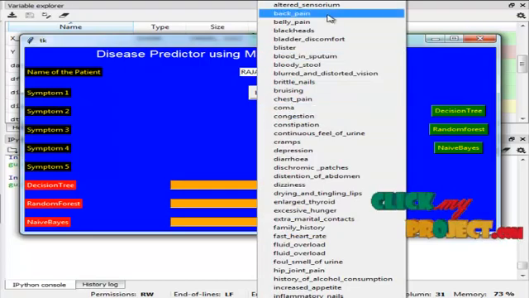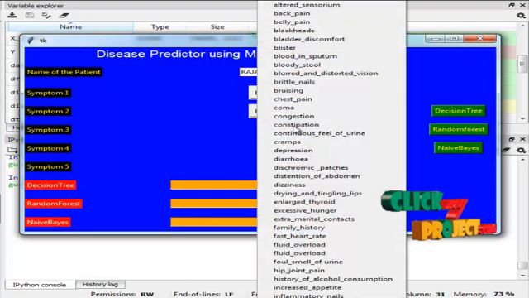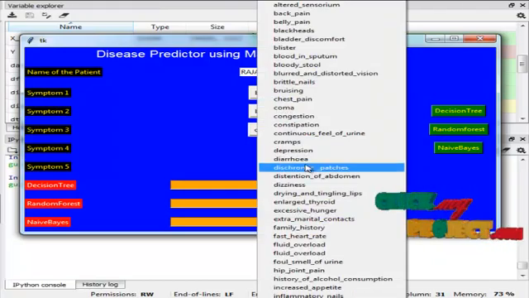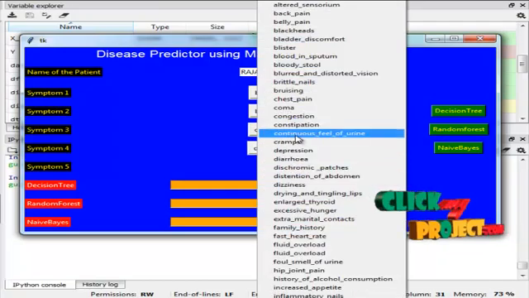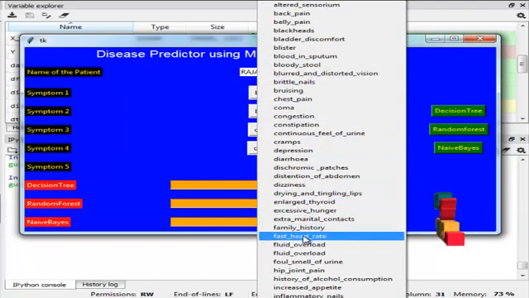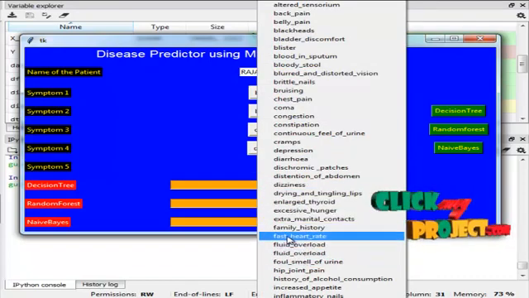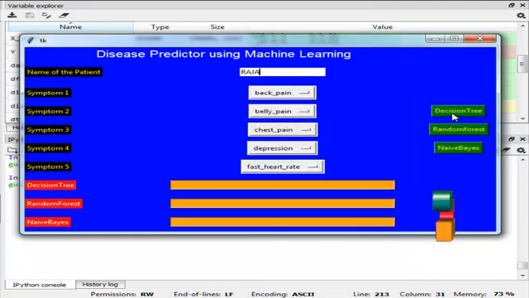I choose joint pain, depression, fast heart rate. First we need to classify with the decision tree algorithm.